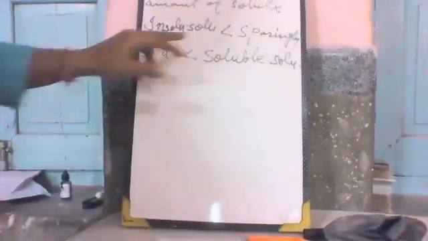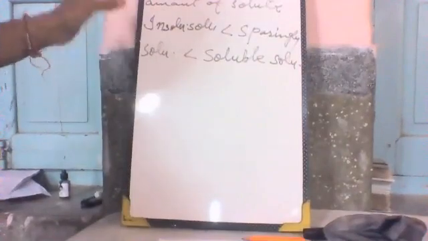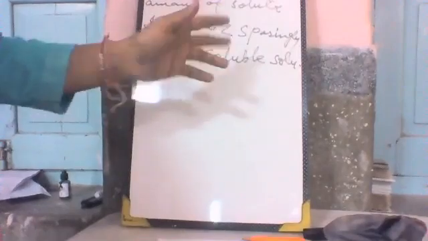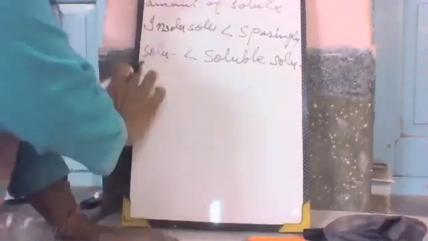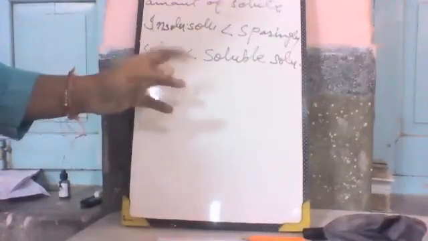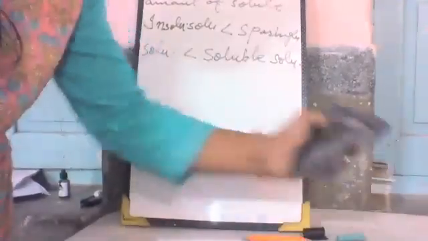Right? There are three types of solution. Insoluble substance having the least dissolving capacity, and in sparingly solution it has more than the insoluble and less than the soluble solution. Now the factor affecting solubility. What are the factors which affect the solubility?